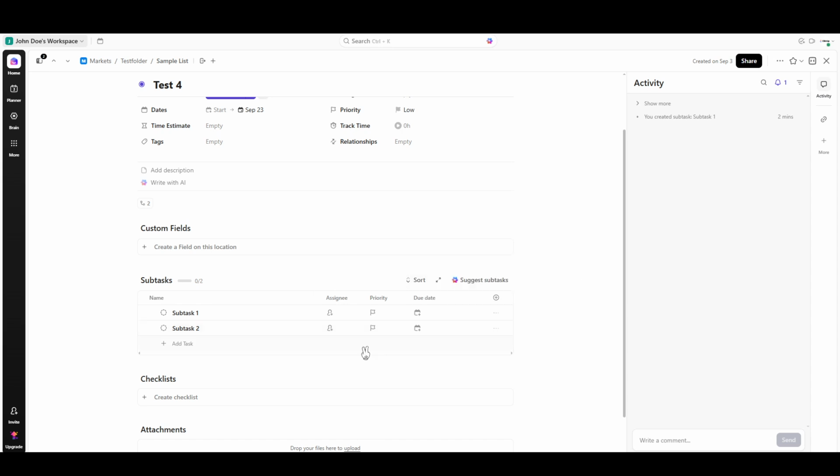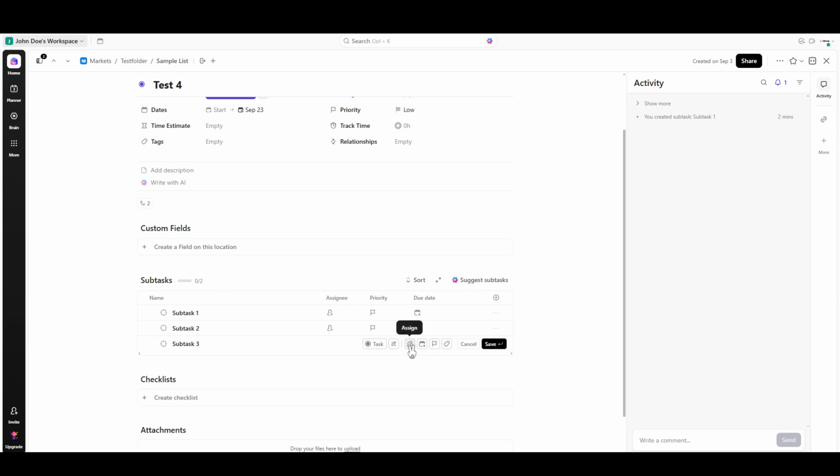After you've entered all the relevant details for your subtask, it's time to fine-tune it a little more. Customization is key in ClickUp. It lets you mold each subtask to precisely fit your project's requirements. Depending on what you need, you can set due dates, assign responsible team members, or even add tags to help categorize it more effectively. By taking advantage of these options, you ensure your subtask is fully optimized for your workflow.